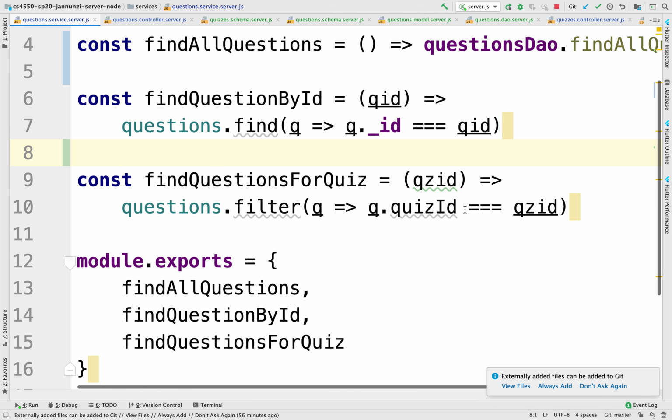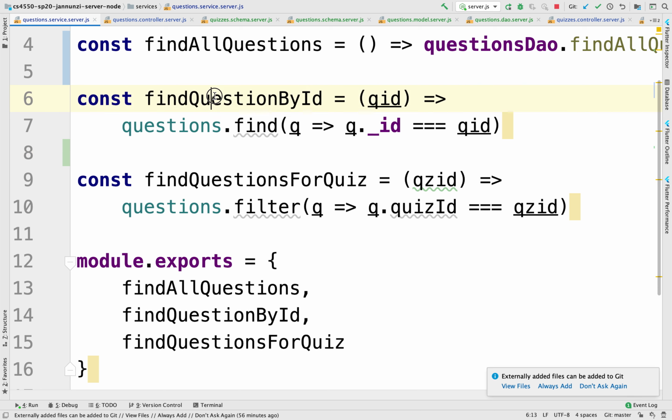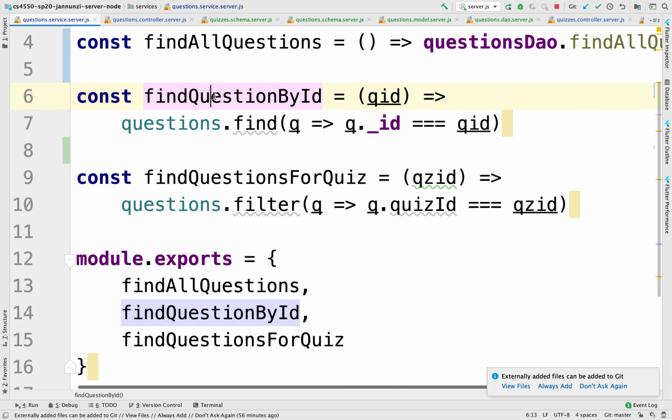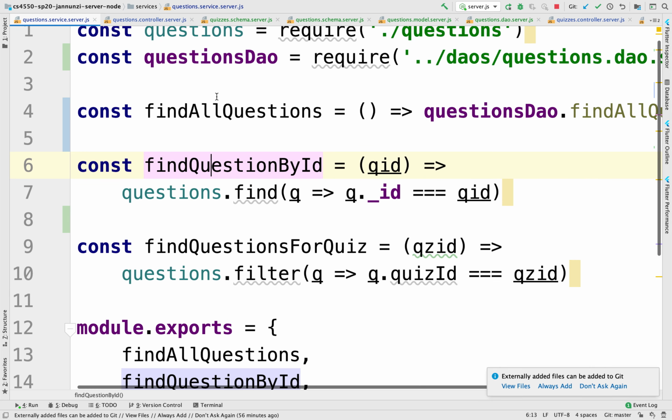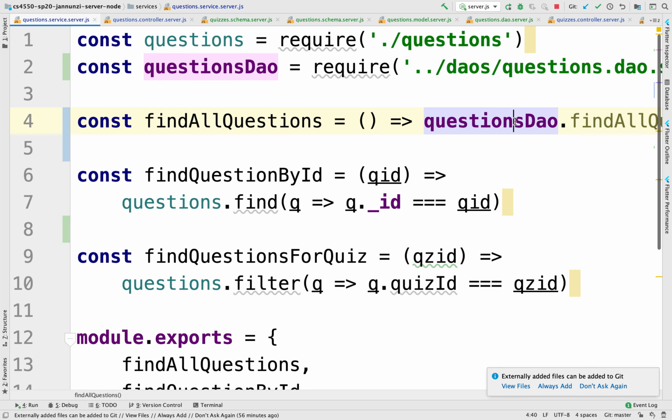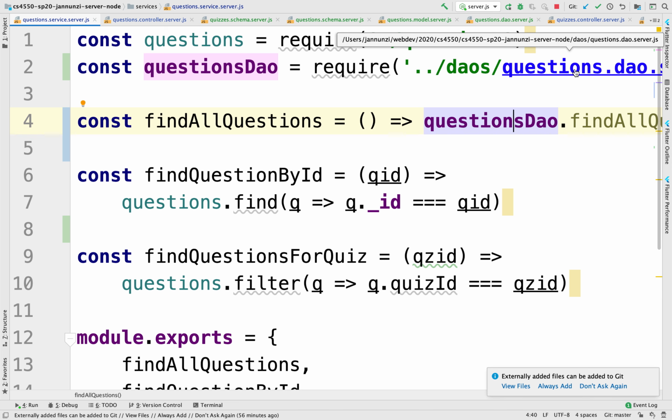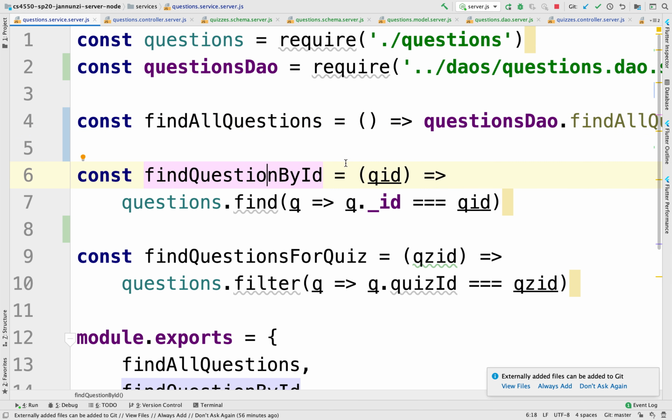Let's focus on this particular one. Let's implement some of these endpoints, so find question by ID. The implementation would be that typically we would use the quiz DAO to implement that. If we go to the quiz DAO, I don't believe we have implemented any of these two. So let's implement this simple one: find question by ID.